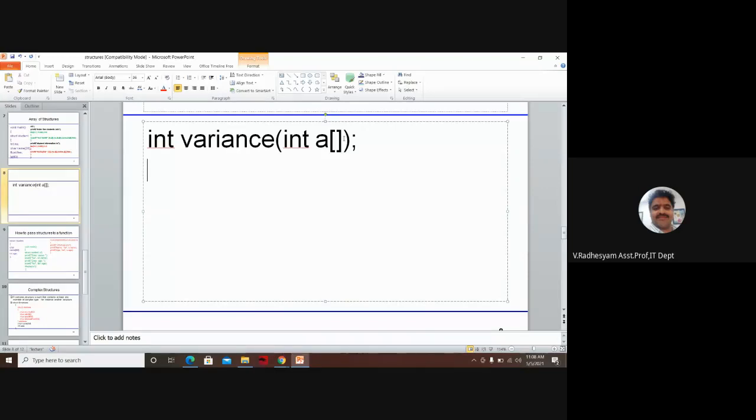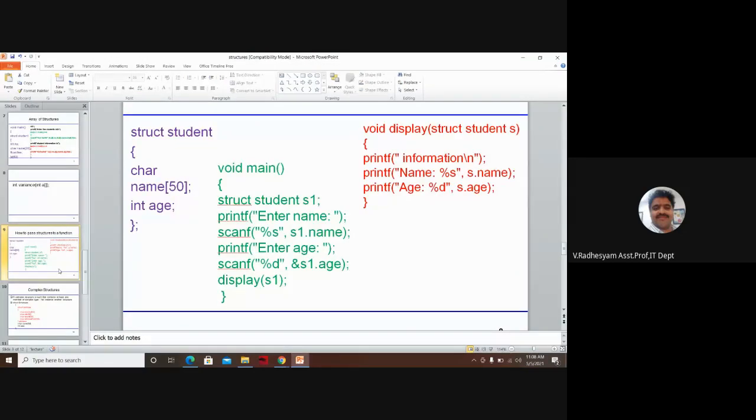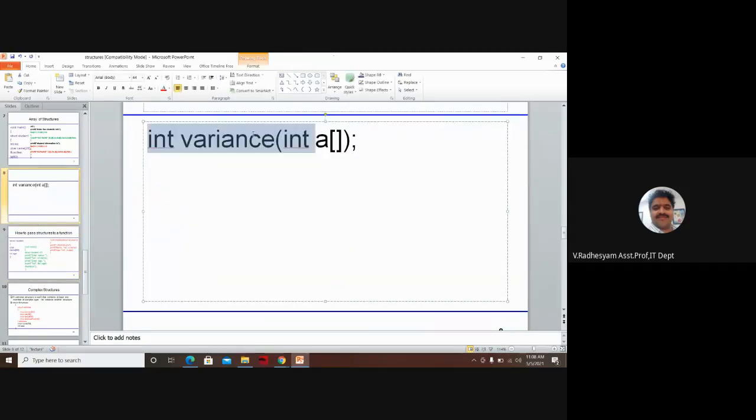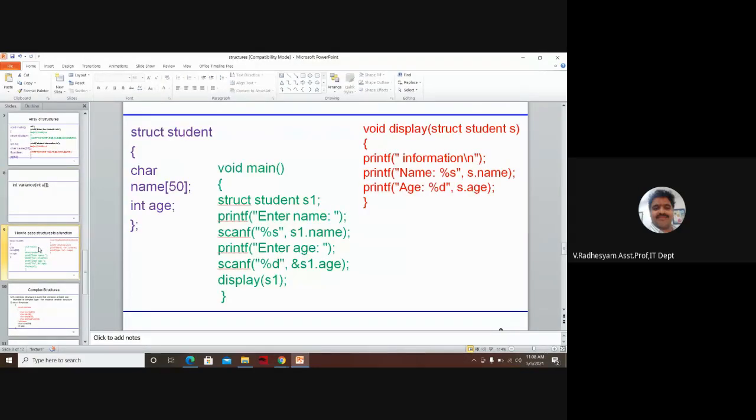Okay? Now, a structure can also be passed as an argument to a function. This program we have already done. Now what we are realizing is a structure can also be passed as an argument to a function.